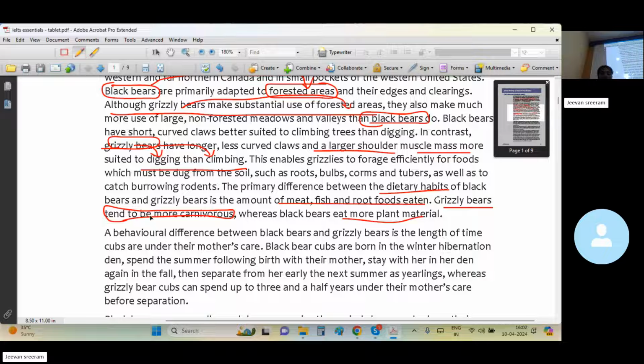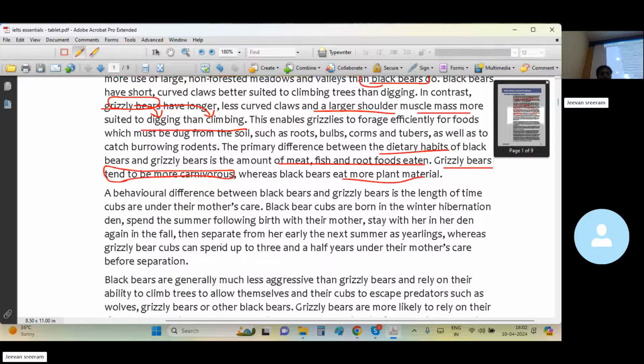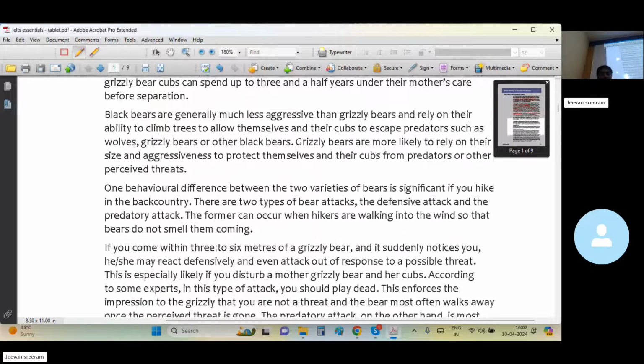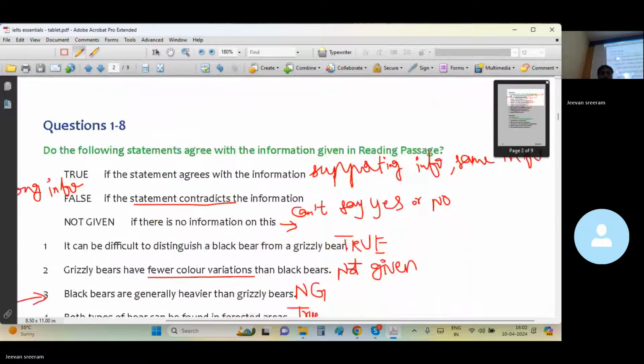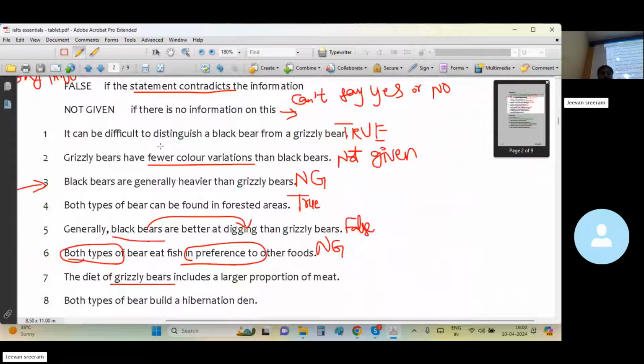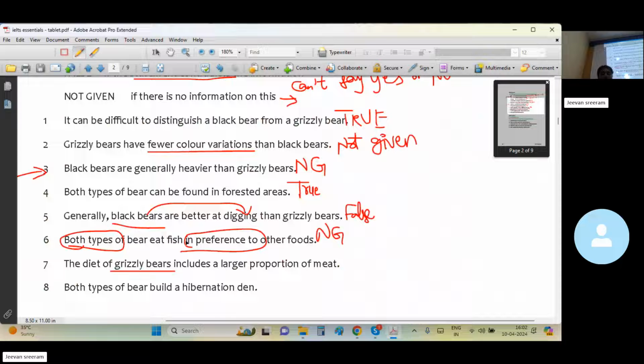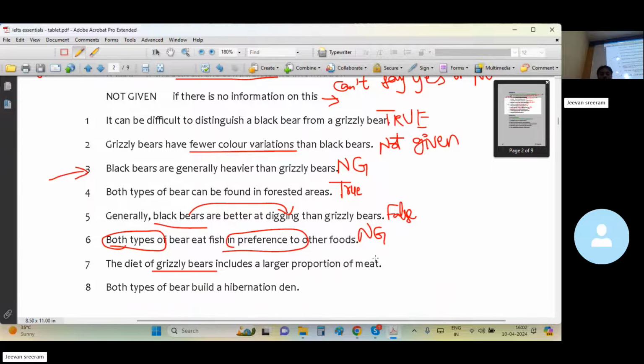Grizzly bears tend to be more carnivorous. They eat much more meat, right? So true. Of course, the diet of grizzly bears includes a larger proportion of meat. Correct. You can't say anything else, because you can see the clear proof line. You can't say false or not given. It must be true.